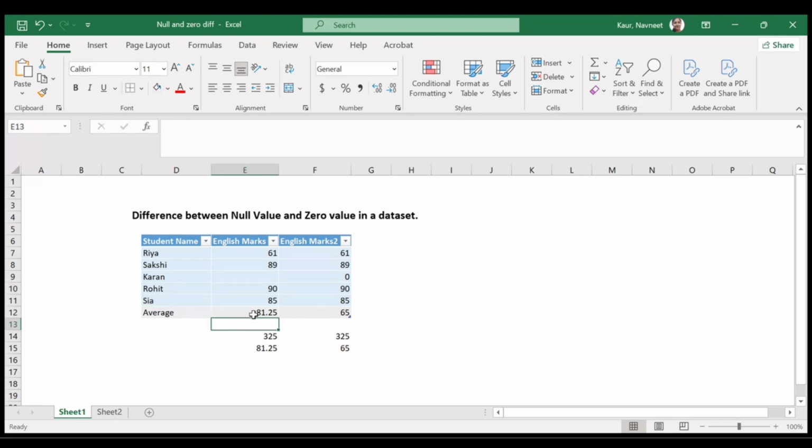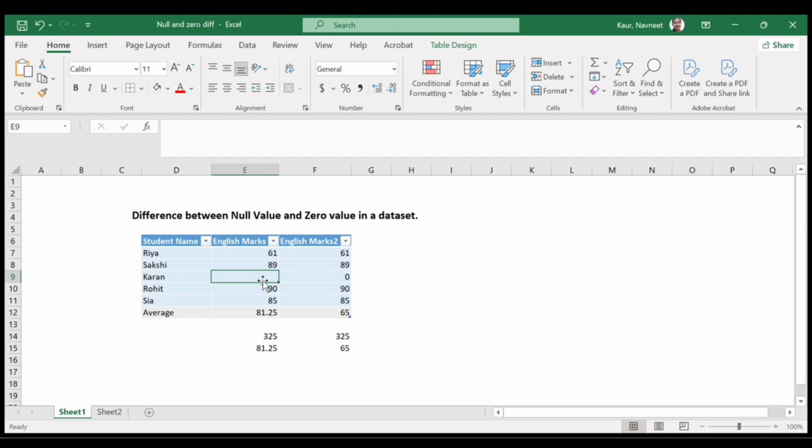So in order to avoid this misleading calculation, we can treat the null values. How can we handle the null values? We can either exclude them altogether, so we can exclude the data of Karan, or we can provide a default value against Karan's marks.